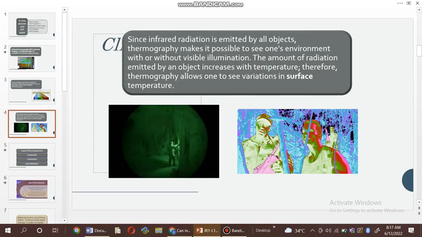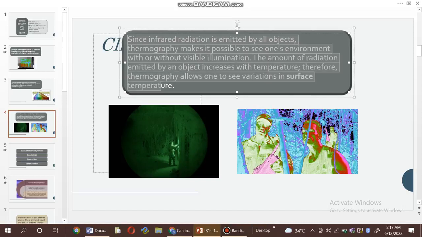And I can scroll it more and you can see here, since infrared radiation is emitted by all objects, thermography makes it possible to see one's environment with or without visible illumination. The amount of radiation emitted by an object increases with temperature. Therefore, thermography allows one to see variation in surface temperature.